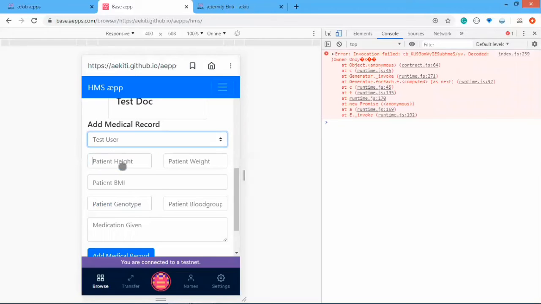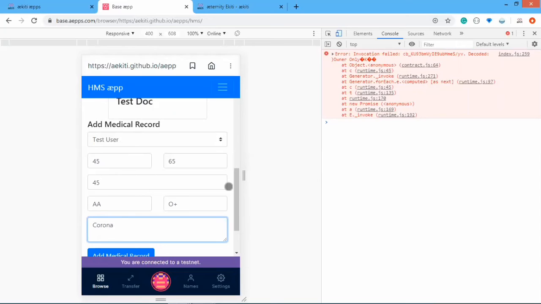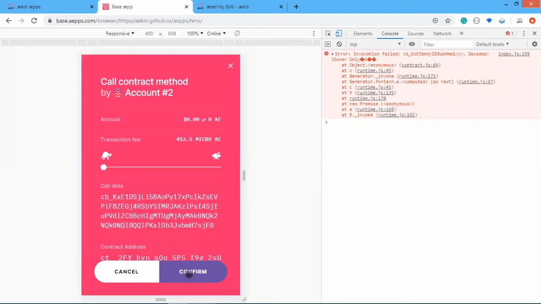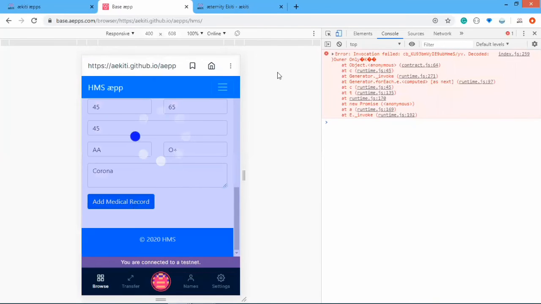Let's see, patient height is 45, weight is 65. Genotype, let's just see O plus. And medication given, let's just see what we can use. Let's see corona or something. And let's add the medical record. So now we have the contract call, and I'm going to confirm this.